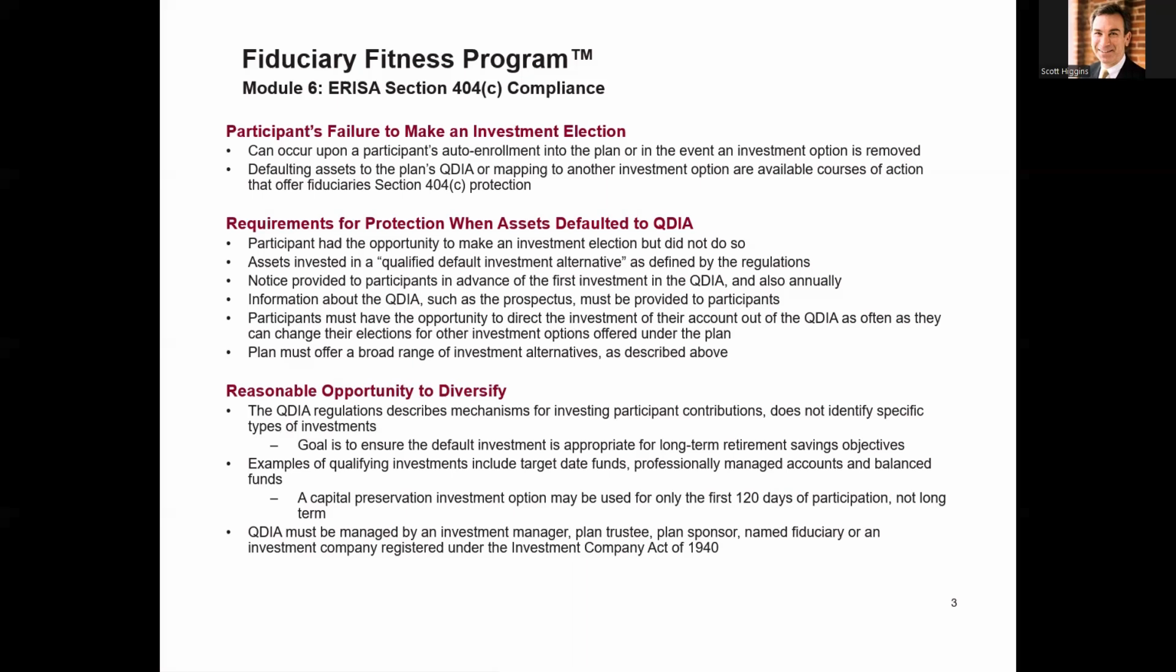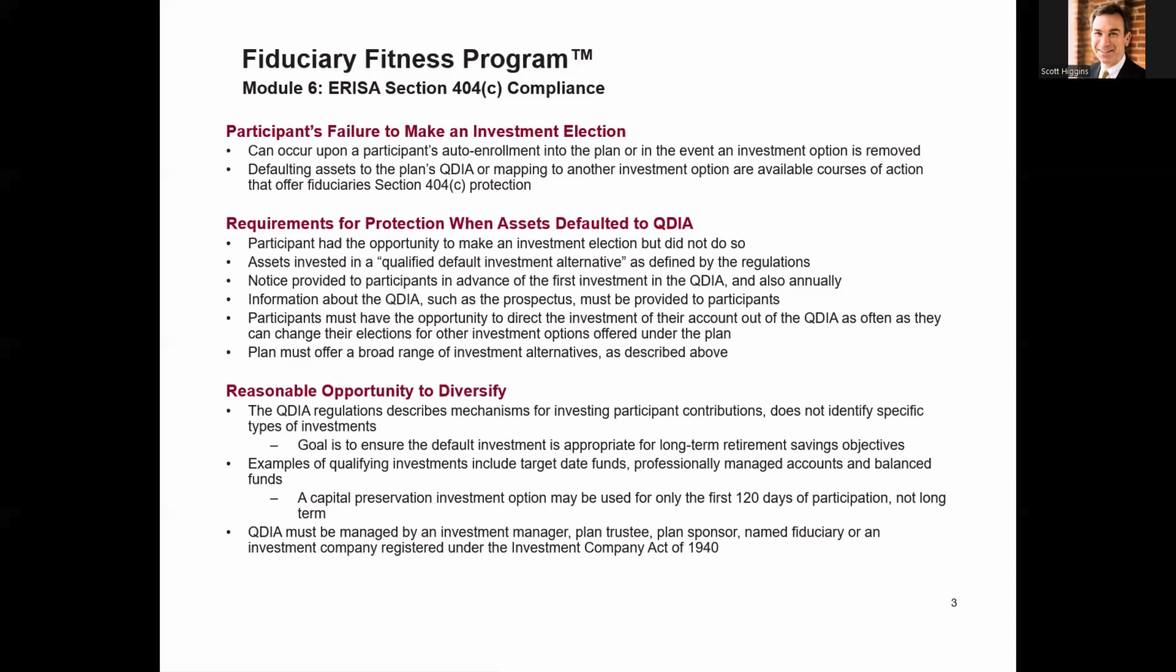participants. Participants must have the opportunity to direct investments of their account out of the QDIA as often as they can change their elections for any other investment option under the plan. And the plan must offer a broad range of investment alternatives as previously described. None of these, again, are a particularly high bar. Further, the QDIA regulations describe mechanisms for investing participant contributions, but do not identify the specific type of investments. So the goal here is to ensure that the default investment is appropriate for long-term retirement savings objective.